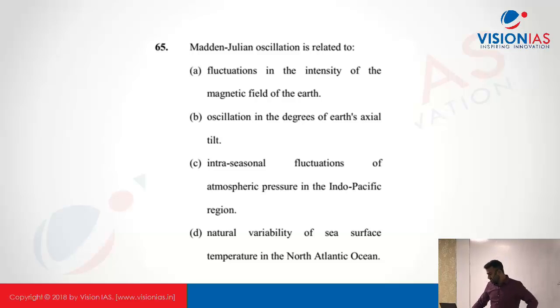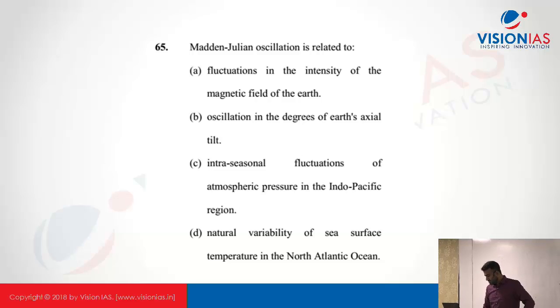What is Madden-Julian oscillation? Is it the fluctuation in the magnetic field? No. Oscillation in the degree of Earth's axial tilt? No. The axial tilt one is Milankovitch cycles. No need to go into much detail on that; just remember it is about the variation in the revolution, the axis and the axial tilt over a period of time.